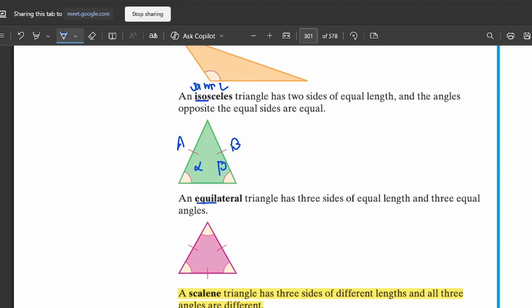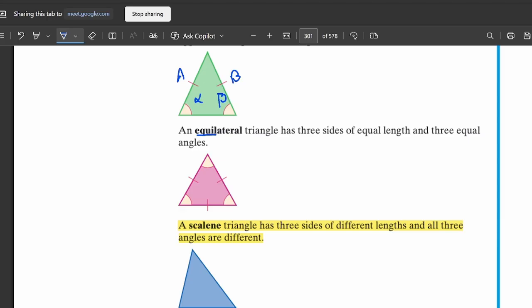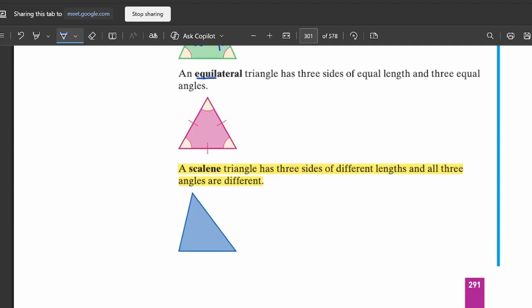You should remember the word equal. Equal means same. So equilateral means a triangle which has all sides equal. Here you can see that this light red or light purple colored one is an equilateral triangle. Next is scalene.